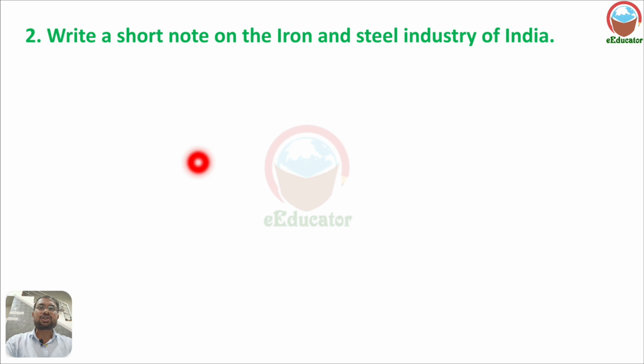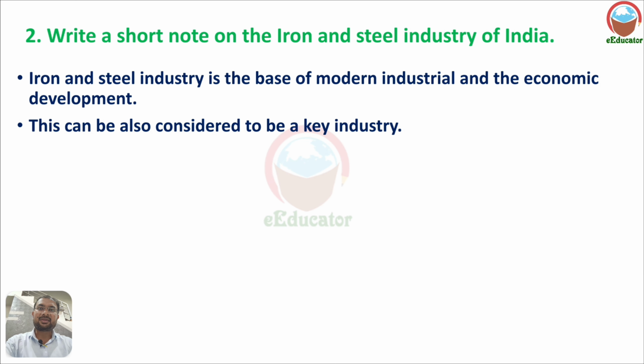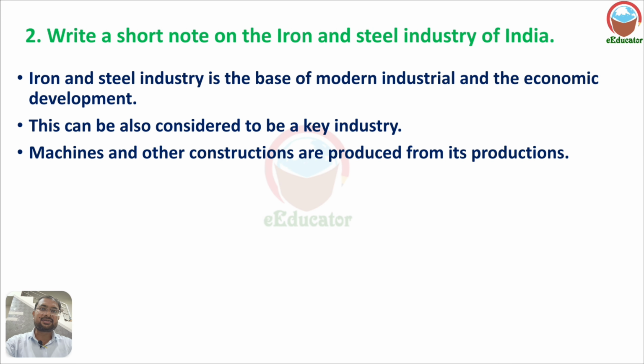Second number, write a short note on the iron and steel industry of India. The iron and steel industry is the base of modern industrial and economic development. It is one of our base industries for modern economic and industrial development. Iron and steel industry is also considered a key industry.